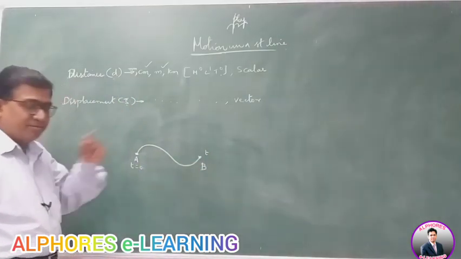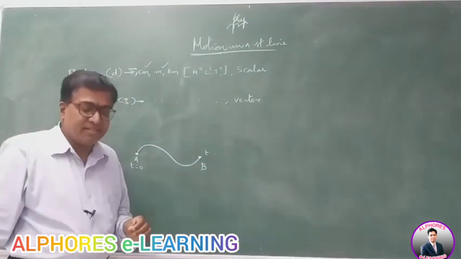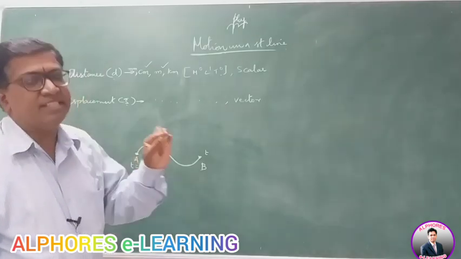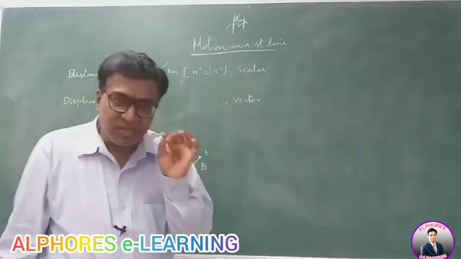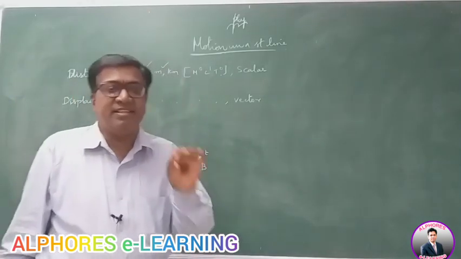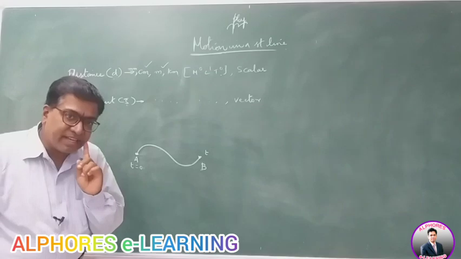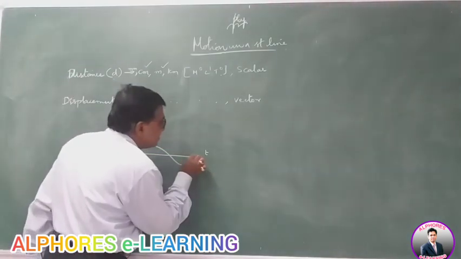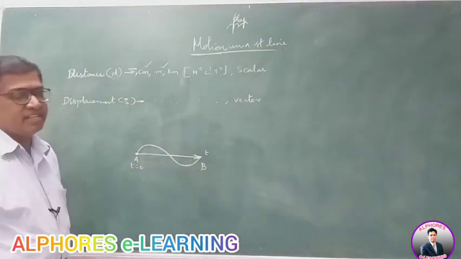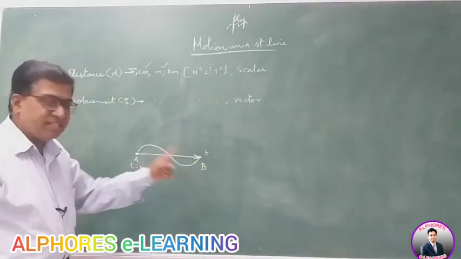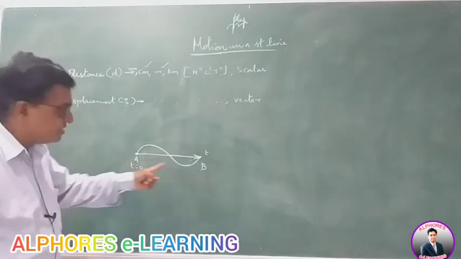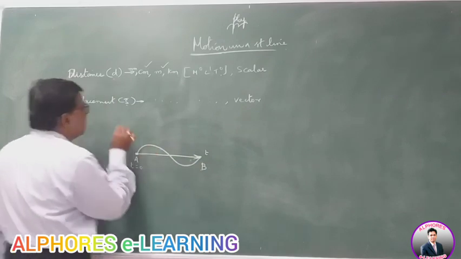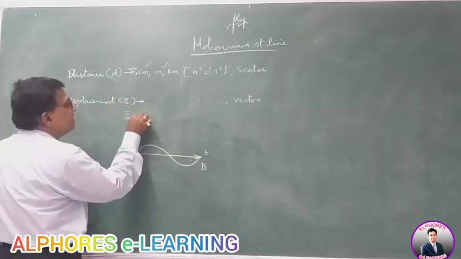Then the total length of the path is distance. Displacement is the shortest distance between the initial and final point. The shortest distance, straight line distance, or distance taken in one direction joining the initial to the final point. This is referred to as displacement. So displacement S is AB bar.